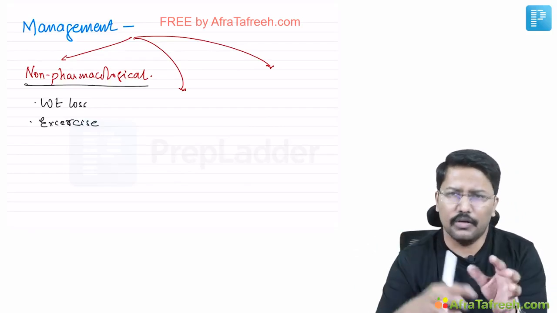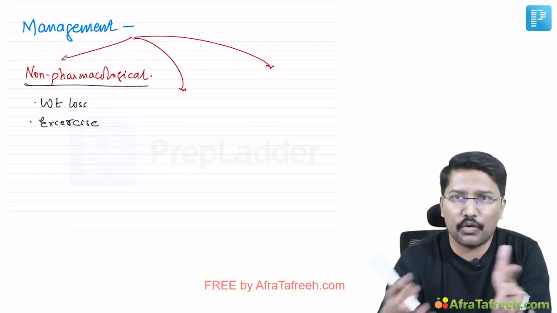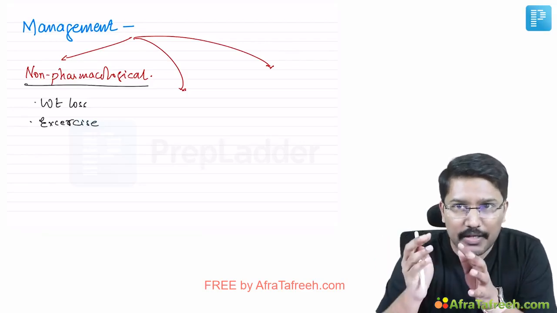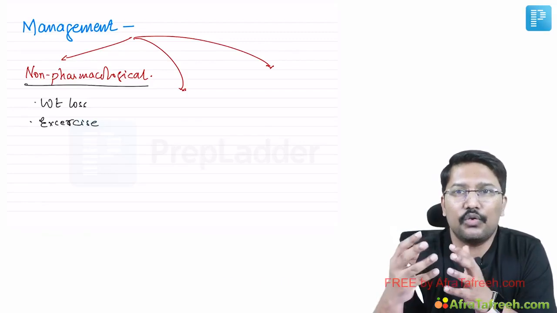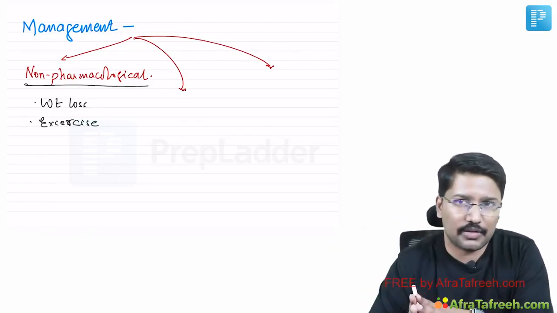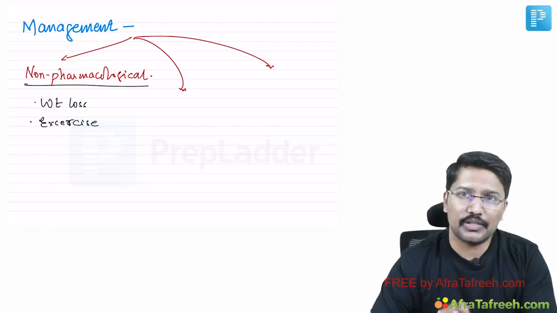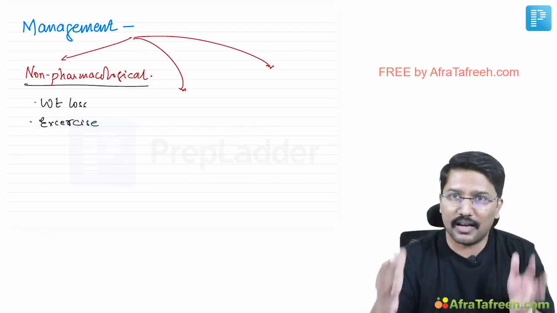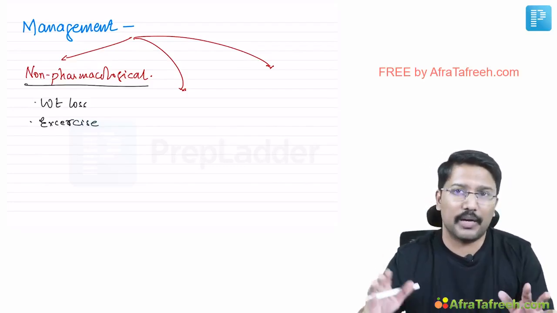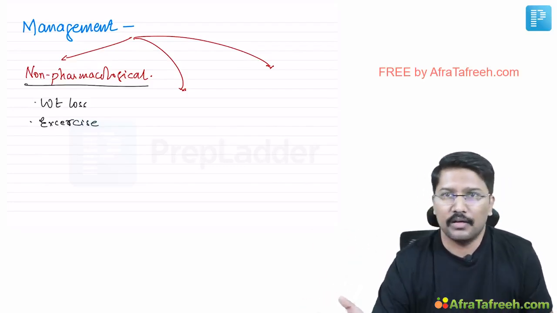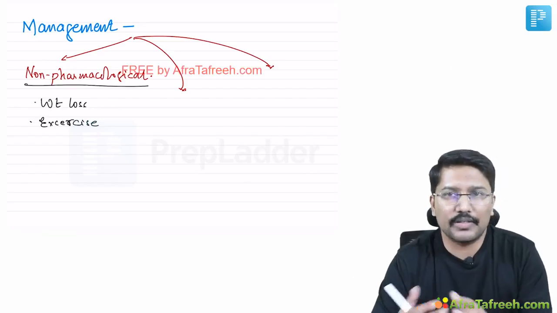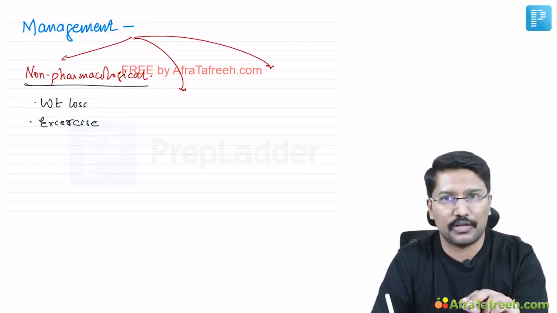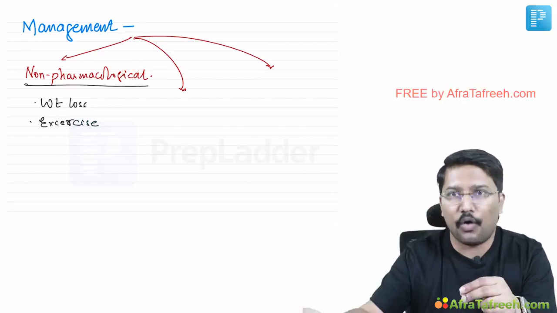exercise. One gray area or controversial area about osteoarthritis and weight loss management is that exercise, because of repeated use of the joint, is known to be a risk factor for worsening of the osteoarthritis. How far is it logical to subject these patients to exercise? But now most of the professional guidelines do agree that at least in the early phase of osteoarthritis, where the joint damage is not extreme or severe, we should go for weight loss, because it is believed that weight loss is the leading cause for osteoarthritis and not the outcome of osteoarthritis.